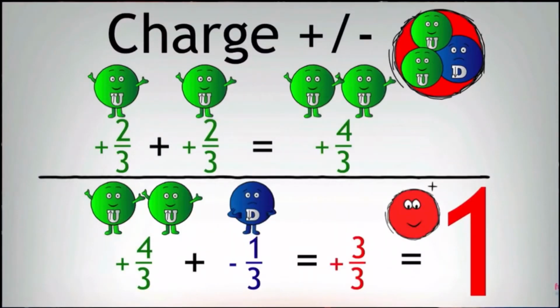Now, I will show you three examples: proton, neutron, and antiproton. The proton was found to be made up of 2 up quarks and 1 down quark. We know that the charge of a proton is positive 1. In terms of the fractional charge given to quarks, 1 up quark has a charge of positive 2/3, so 2 up quarks have an overall charge of positive 4/3. Adding a down quark reduces the overall charge to 3/3, which is equivalent to 1.